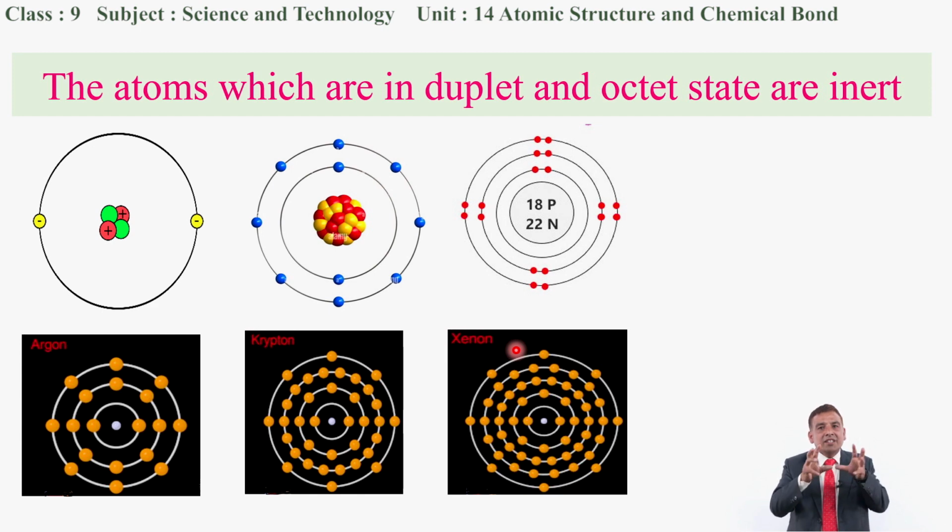So these atoms do not react, and they are also known as inert elements, inert gases, because generally at room temperature they are found as gases. These atoms neither make the covalent bond nor the electrovalent bond, because they do not need to gain or lose electrons.